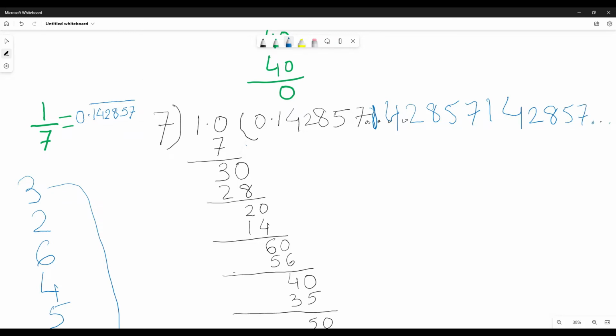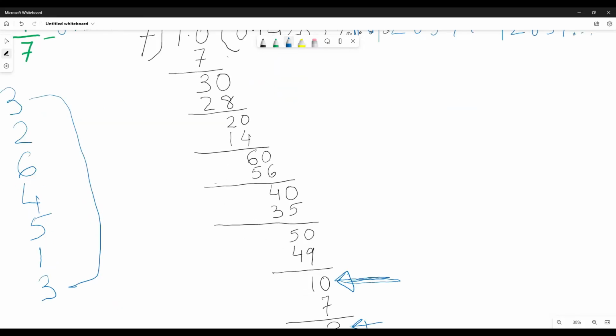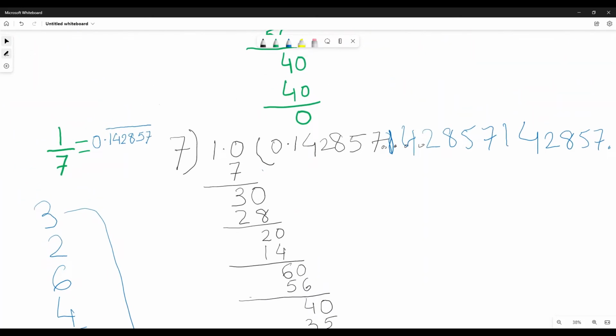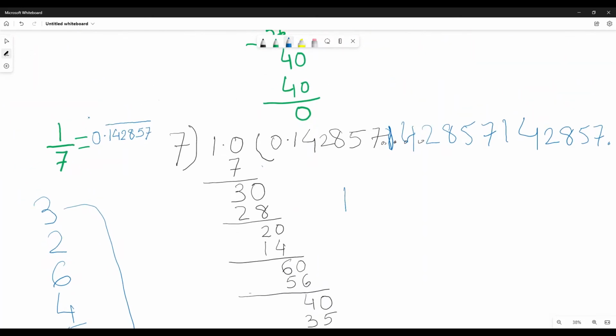So likewise, if you go on dividing, it will continue to repeat, and what will be repeating is a block of numbers. What is the value of 1 by 7?